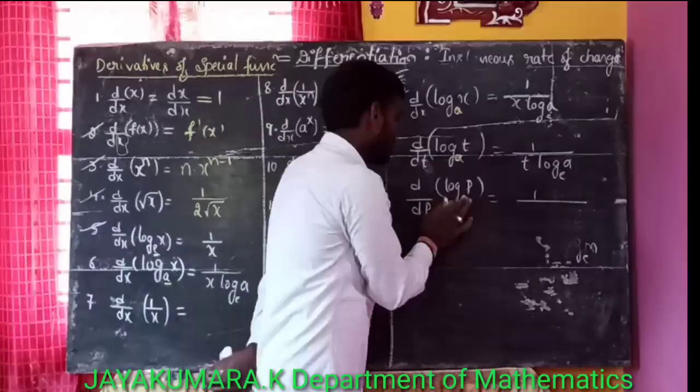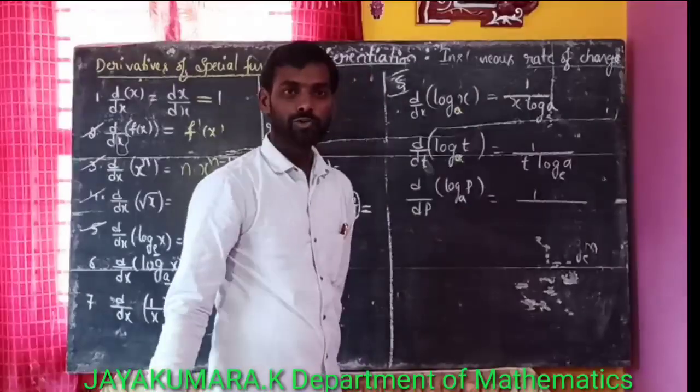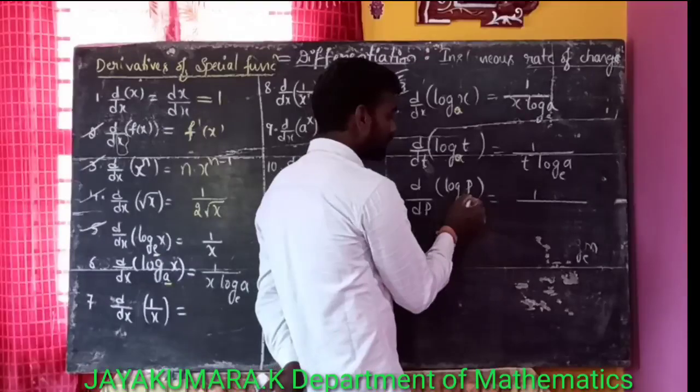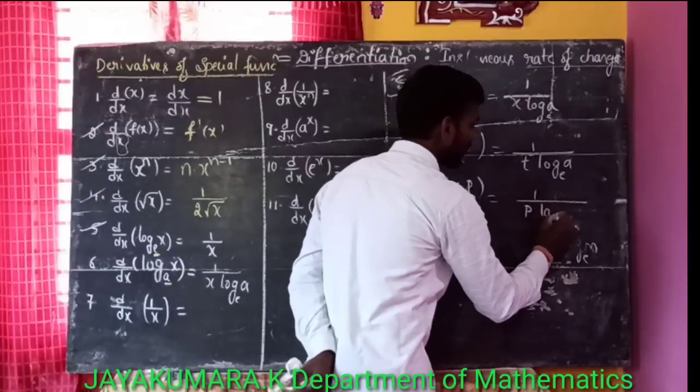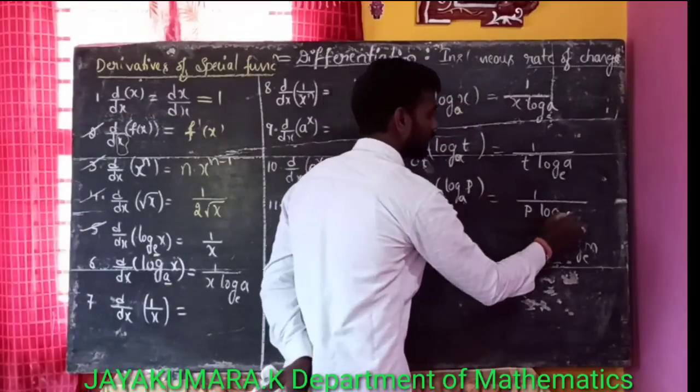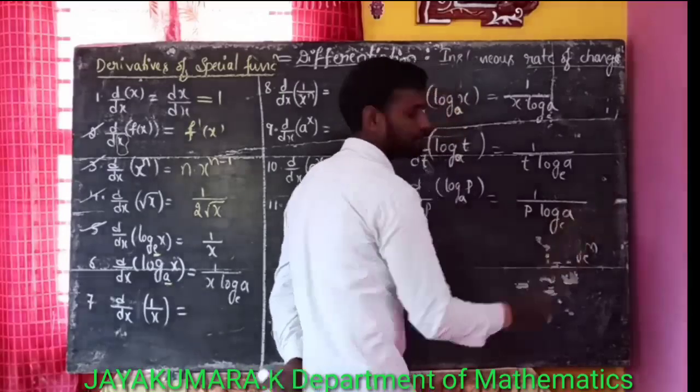Log x for the base a is 1 by x log a, so for log p it is 1 by p log a.